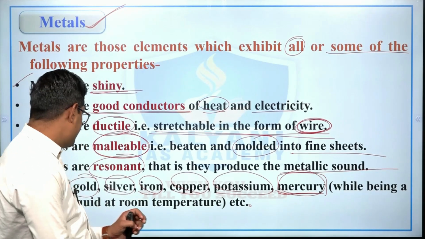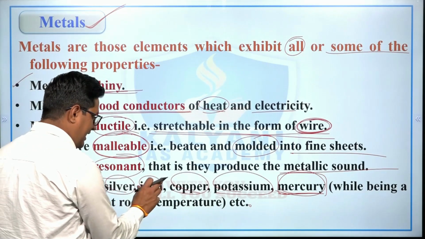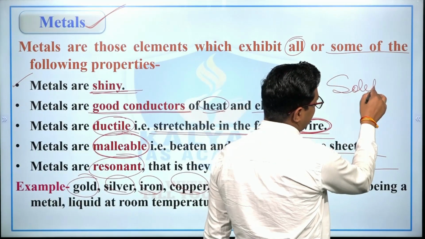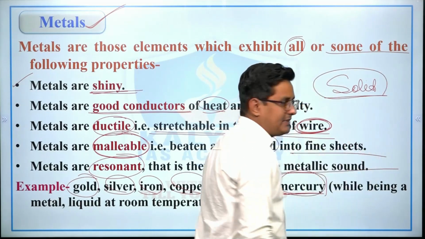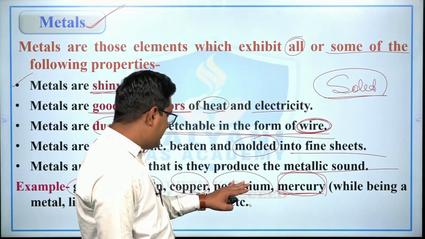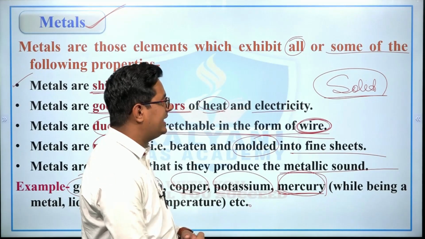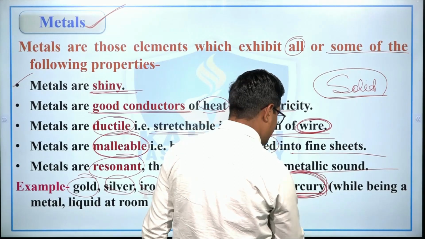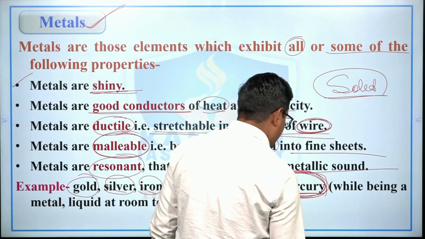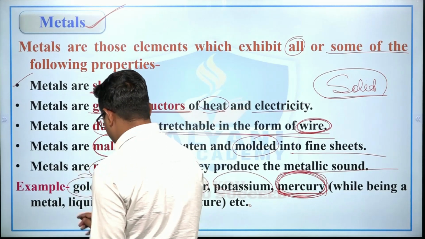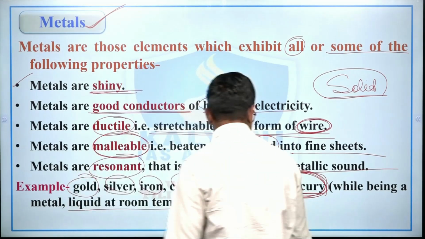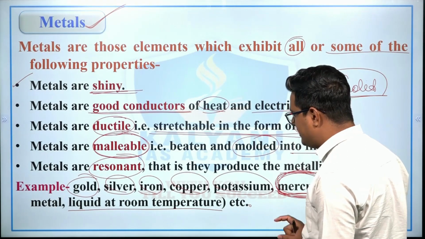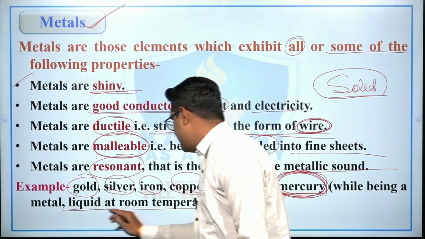Why? Because जो गोल्ड है, सिल्वर है, आयरन है, कॉपर है, पोटेशियम है, ये सॉलिड स्टेट में पाई जाती हैं. कौन सी स्टेट में पाई जाती हैं? सॉलिड स्टेट में पाई जाती हैं, right? So maximum metals are found in the solid state, but mercury is the metal which is found in a liquid state at room temperature. So mercury being a metal is found as a liquid at room temperature, right?